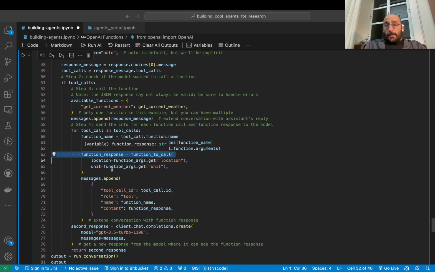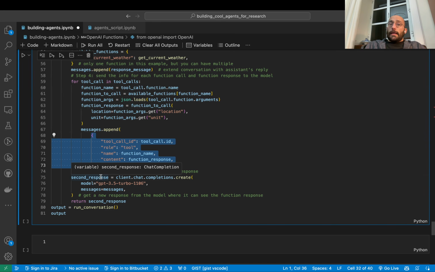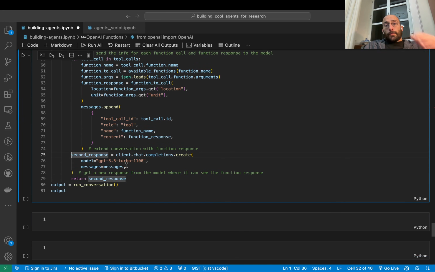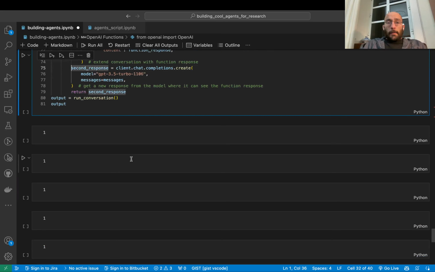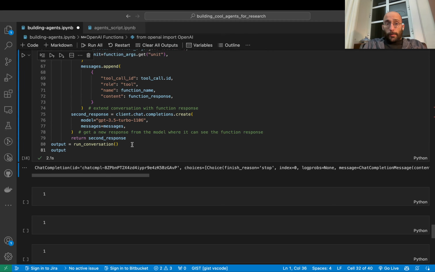And then you get the response from that function call by saying function response is equal to function to call, and then you do this. And then you append to the messages list information about the call to the function. And there you have it. You can go on with this and extend the conversation, and you can do all sorts of stuff with this. This is just a template structure that you can evolve on. But this is essentially how you would call functions using the OpenAI API.